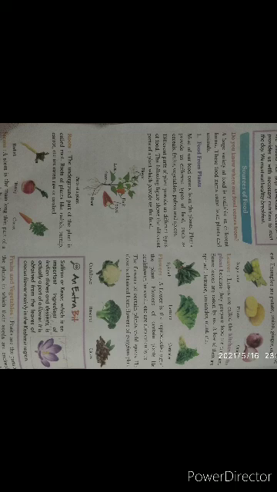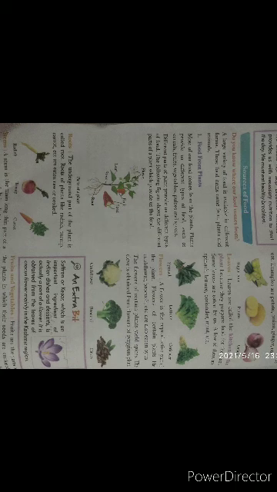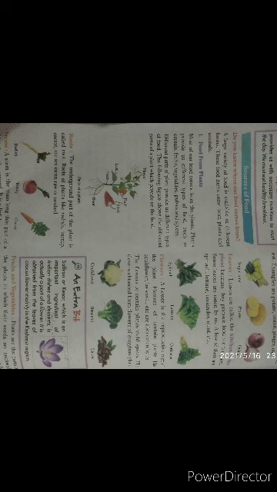Roots of plants like radish, turnip, carrot, etc. are eaten raw or cooked. Here three vegetables are given: radish, turnip, carrot. These are all root vegetables. We cook and eat them, otherwise we can use them raw also. Like in salad, we use these as well.